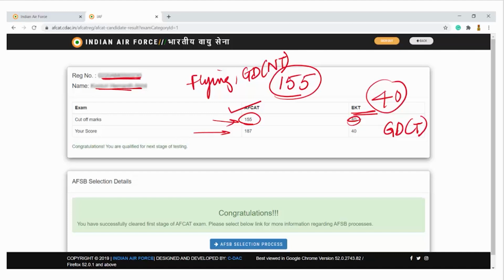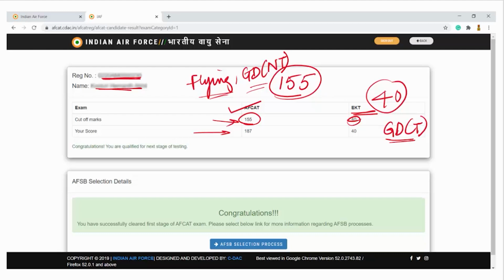Okay, so if you don't qualify EKT, and if you qualify AFCAT, then also you will be called for the AFSB interview, but you will be considered only for both flying and the ground duty non-technical branches. You will not be taken into the category of Indian Air Force's technical branches, which include aeronautical engineer, mechanical and electrical. So you will not be an aeronautical engineer in the Indian Air Force. Okay, so none of the technical branches will be included.